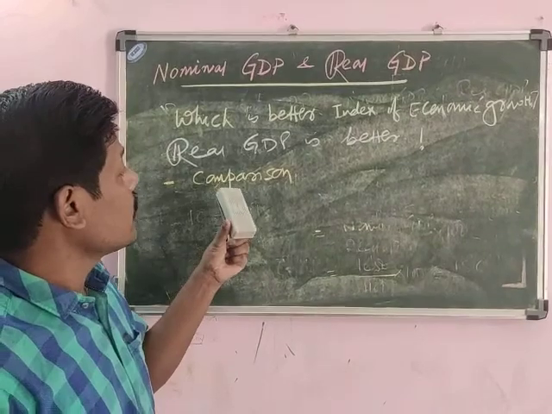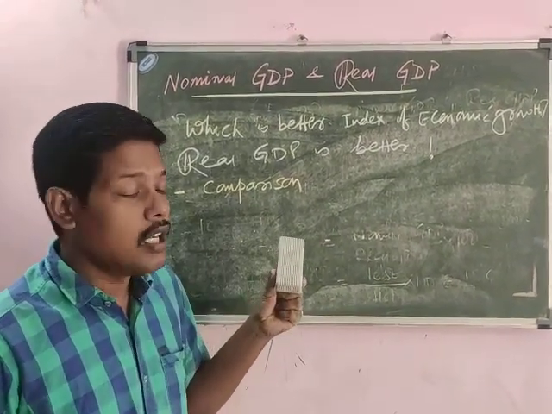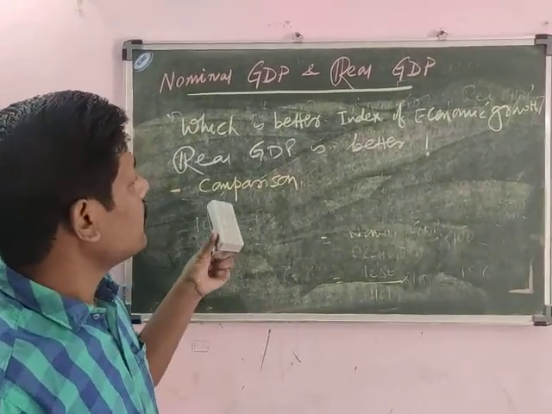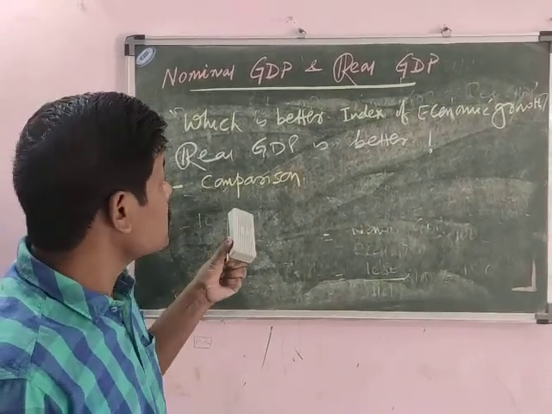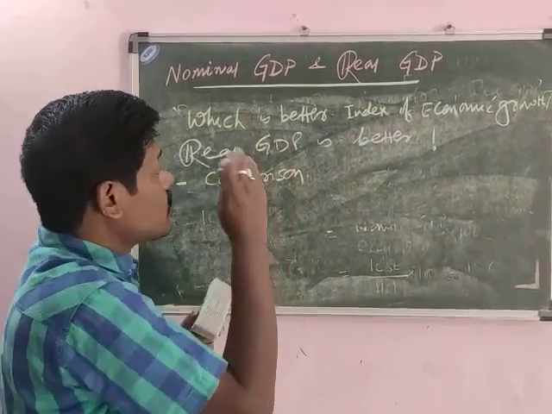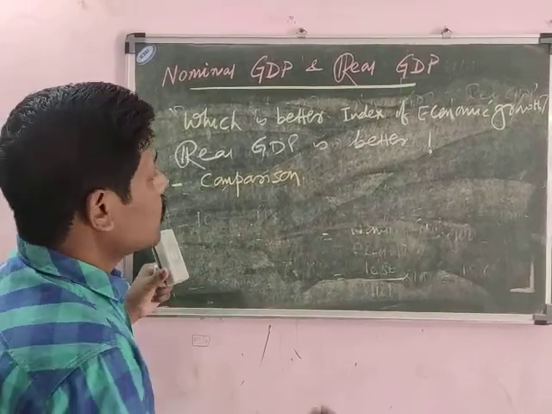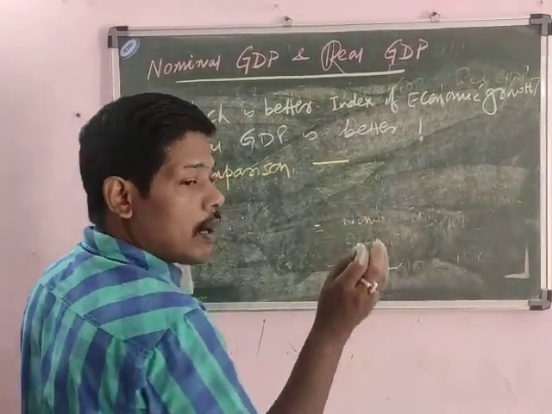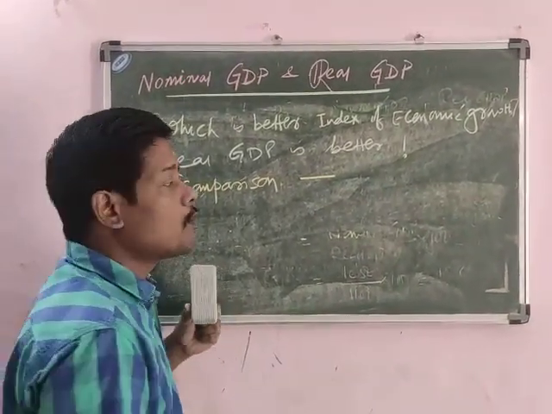Why? Because real GDP measures eliminating the price changes. That means price remaining constant. Only if we compare, then we can find the real picture whether there is change in output or not.